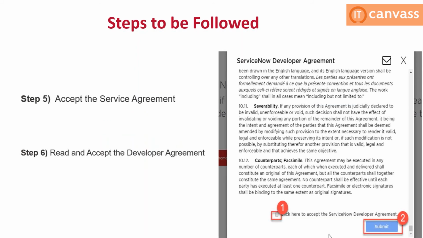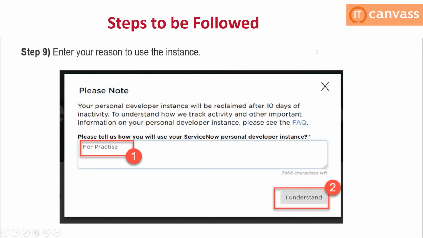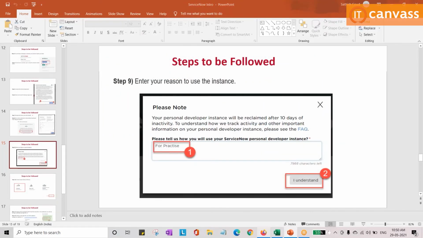Once you click on that, it will show a pop-up which contains all the agreement related details. Blindly, you can click on that checkbox and click on submit. If I go to the next one, after doing all this, you will be logged in to the personal developer site. So I will go back and try to show you my personal developer site.